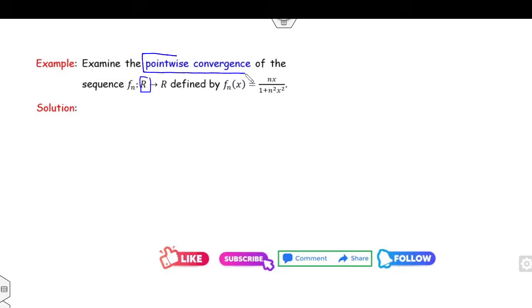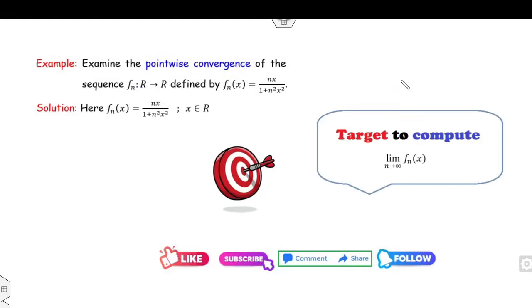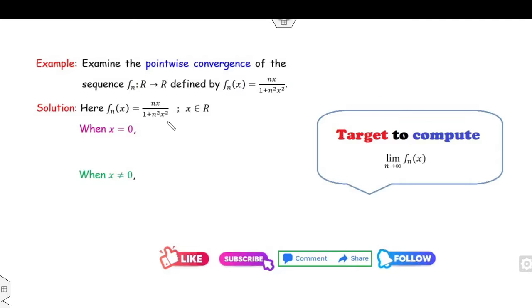Since my target is to determine pointwise convergence, your target is to find the limit of fn(x). If this limit exists, then we can say yes, the sequence fn(x) is pointwise convergent, otherwise not. Secondly, the domain is R, and if you look at this function, there are two cases: x is 0 and x is non-zero. Why? Because if x is 0, my function is 0, and when x is non-zero, the function is non-zero. So I have two different cases.